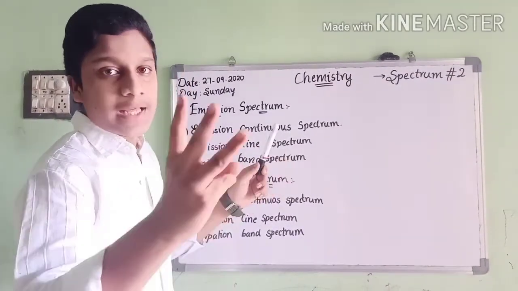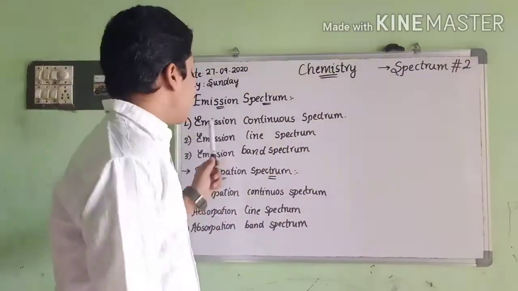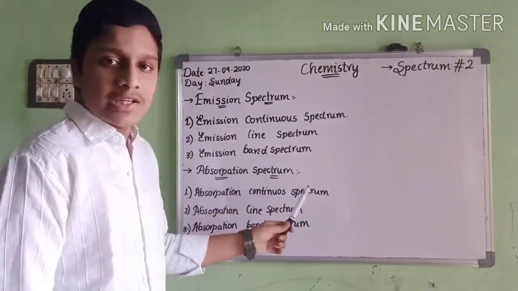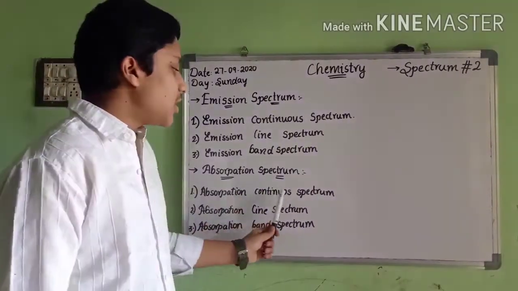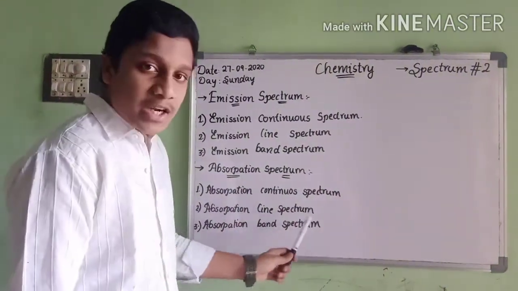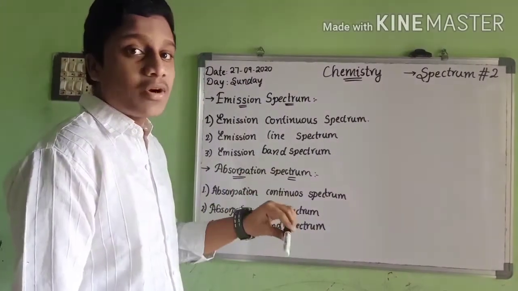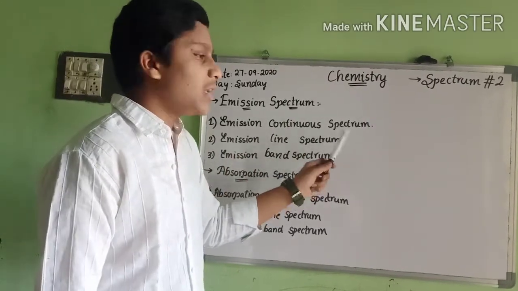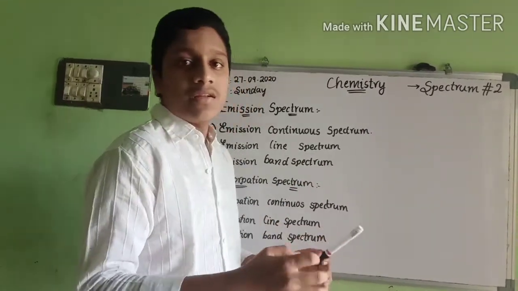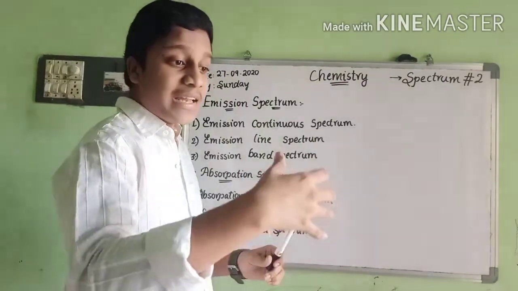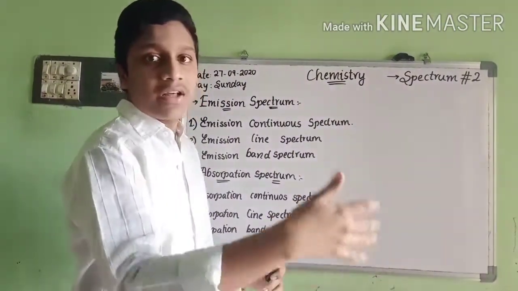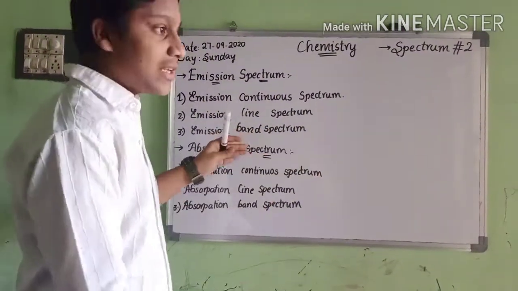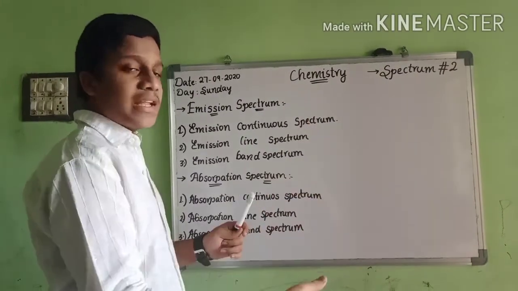Emission spectrum has 3 types: emission continuous spectrum, emission line spectrum and emission band spectrum. And the next type, absorption spectrum, also has 3 types: absorption continuous spectrum, absorption line spectrum, absorption band spectrum. So here we go to type 1, emission continuous spectrum. Here the source emitting the light is incandescent, a solid, liquid or gas. Examples are hot filament, hot iron, etc.